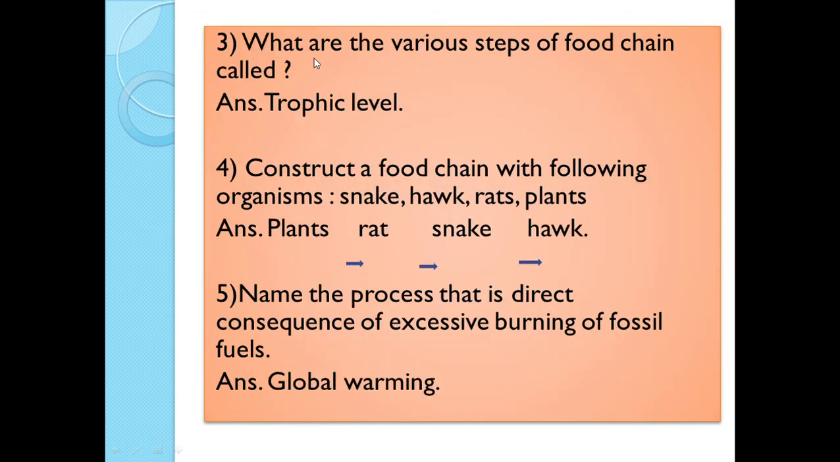Next is what are the various steps of food chain called? The correct answer is the various steps of food chain are called as trophic levels.